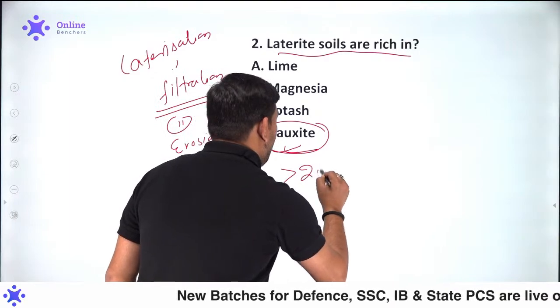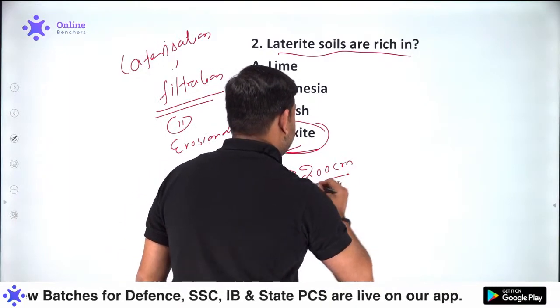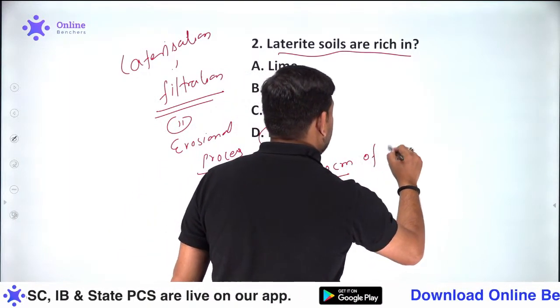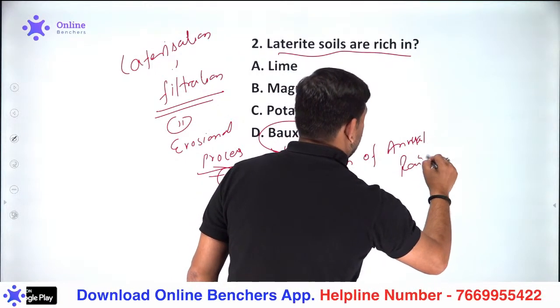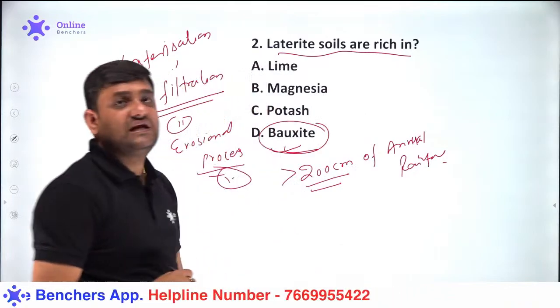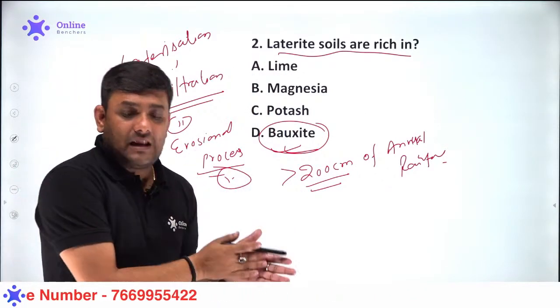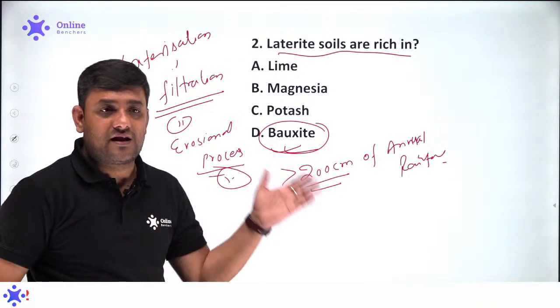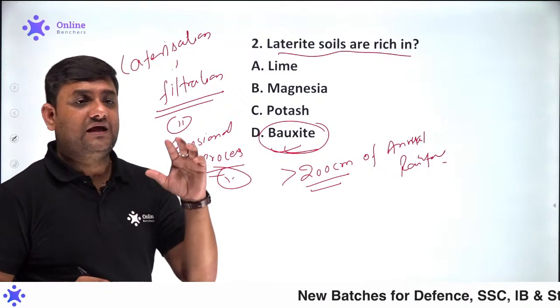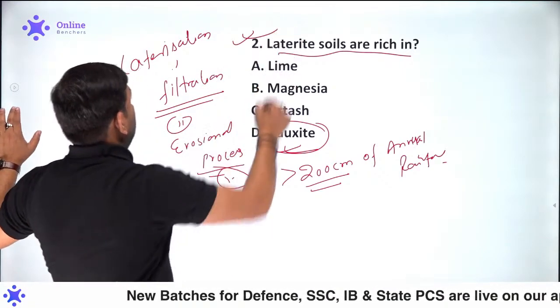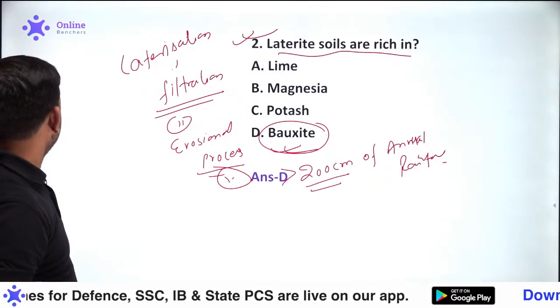That means all those geographical regions which receive more than 200 centimeters of annual rainfall will have the presence of which one? You can say laterite soil, especially on the Malabar coast, that is the coast of Kerala, Maharashtra, and especially in Meghalaya, in Mawsynram, where we have the highest rainfall. So this is the question for the laterite one.